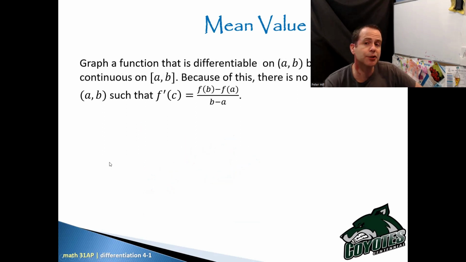Okay, graph a function that is differentiable on A to B, the open interval, but fails to be continuous on A to B, the closed interval. And then because of this, there is no point C in the open interval A to B such that the derivative of f at C is the average rate from A to B. So go ahead and try it.